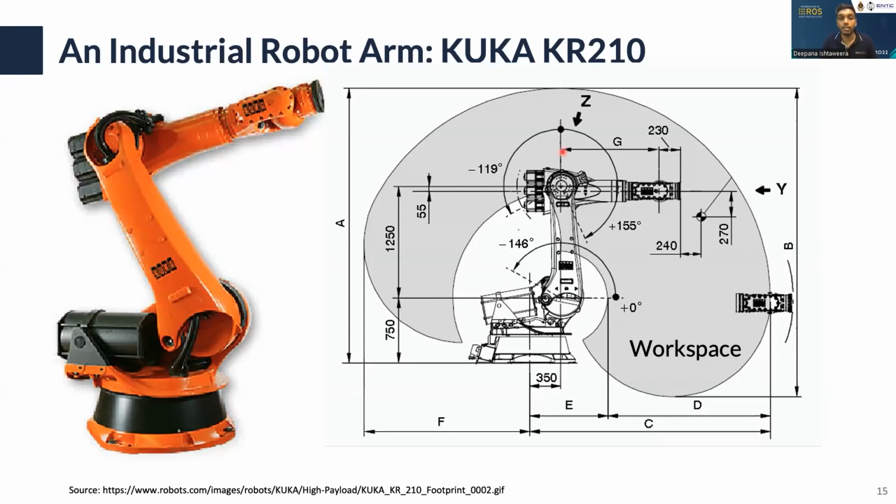So here you can see the mechanical diagram, and one concept that you have to know is the robot workspace. That means that a robot arm cannot reach all locations in 3D space. It has only certain XYZ locations and end effector orientations that it can reach. That is called the workspace. In ROS, there are tools like MoveIt where you can calculate the workspace.